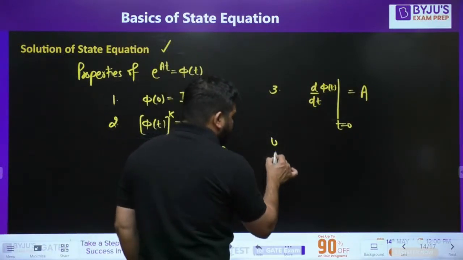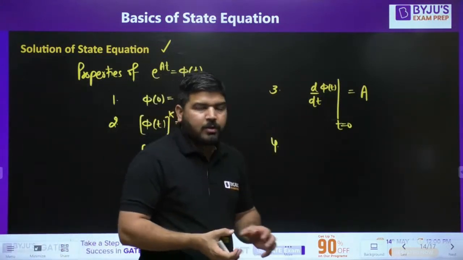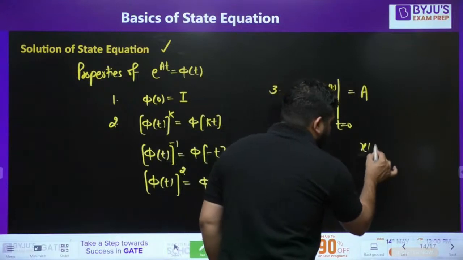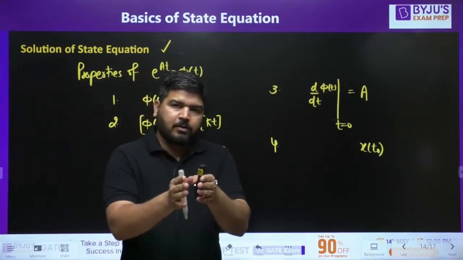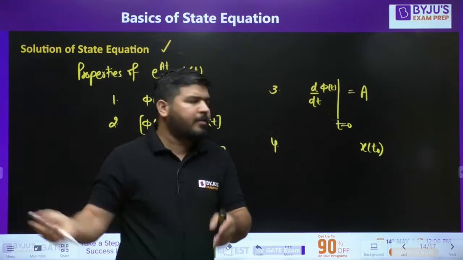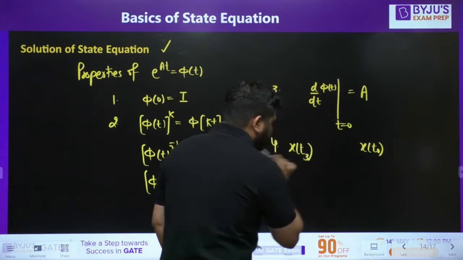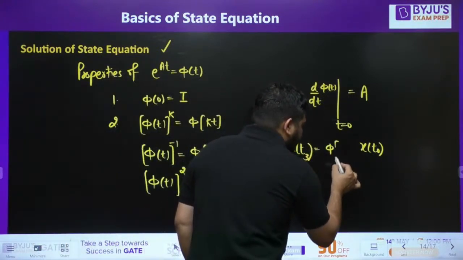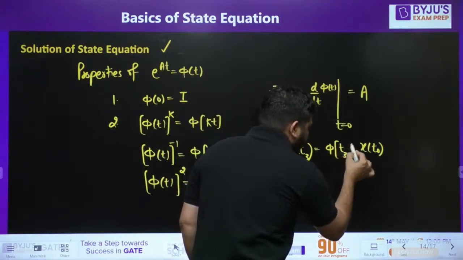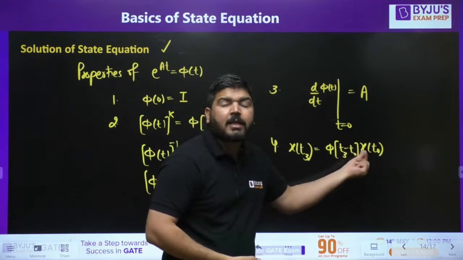Property number 4. Sometimes, let's say you have a state variable at some time t naught, and you want to calculate the value at some time t3. What you can do is multiply it with this matrix, meaning in phi t you place t3 minus t naught.